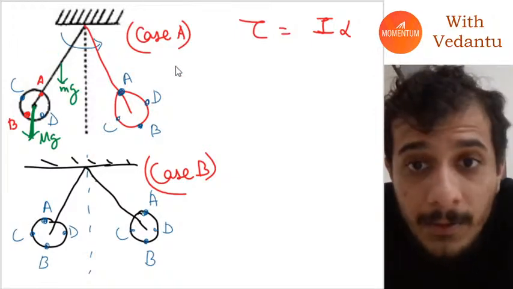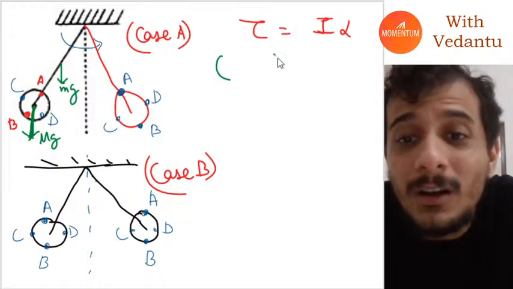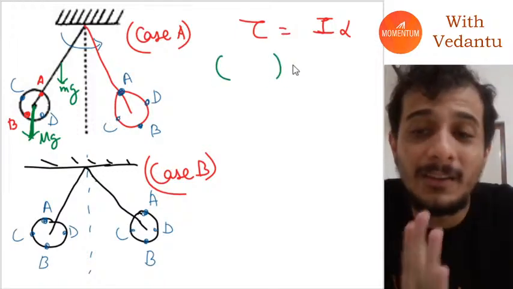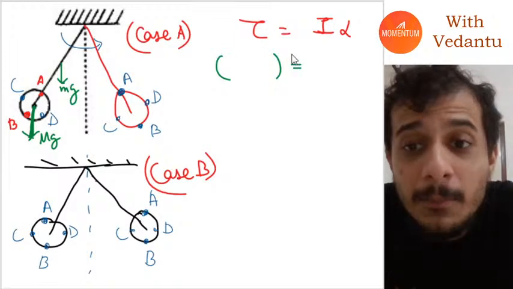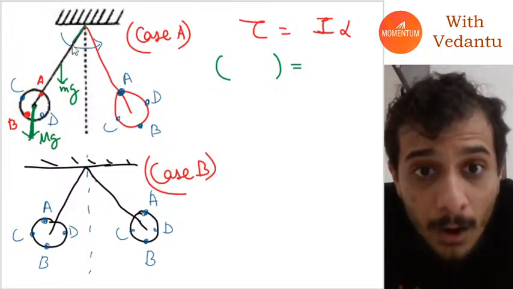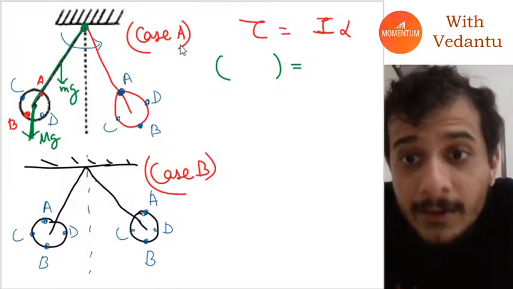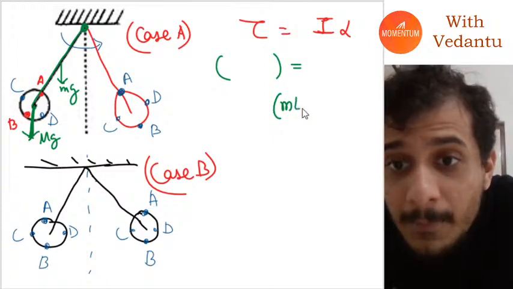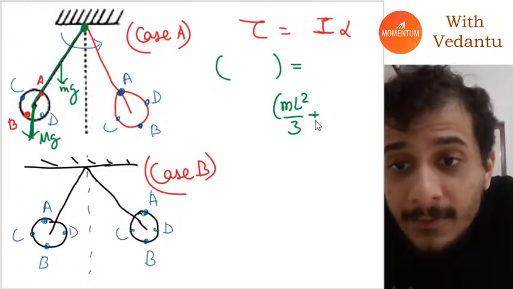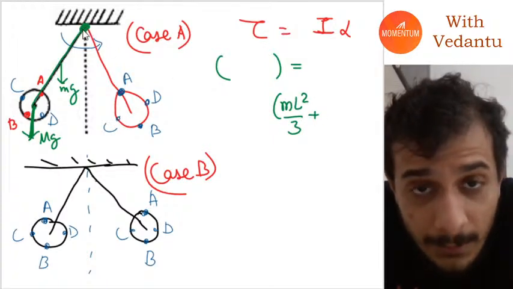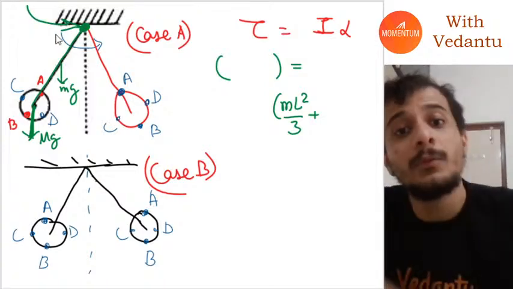Okay, I hope everybody understood. So here the torque will be due to both those forces, whatever it is, we will calculate. And here, what will be the moment of inertia? Here the rod is rotating about this point, so its moment of inertia will be ml square by 3, plus the disk is also rotating about this point.